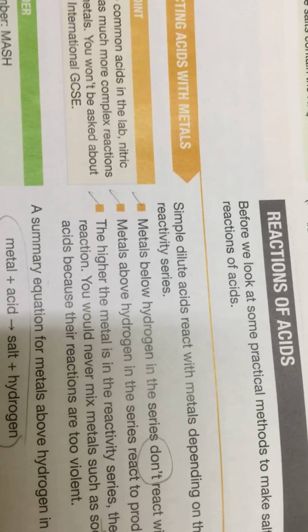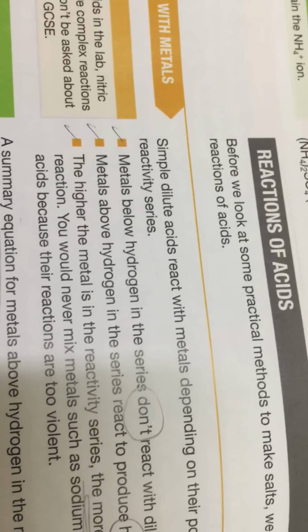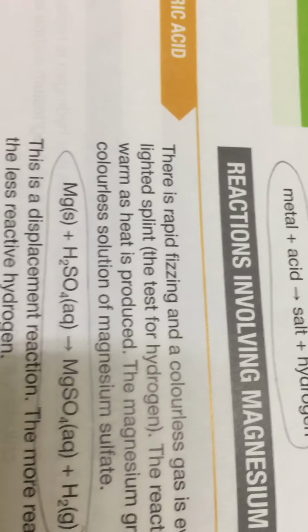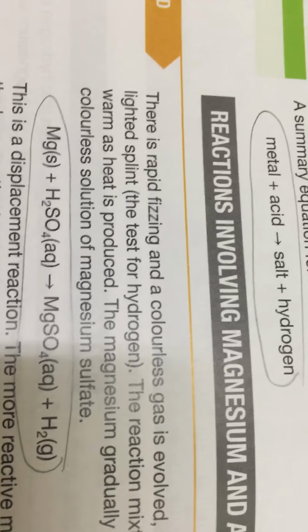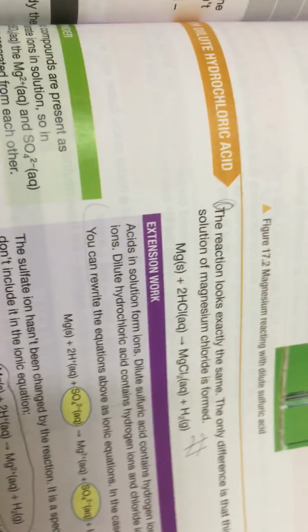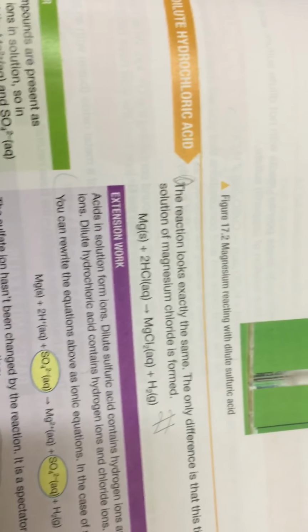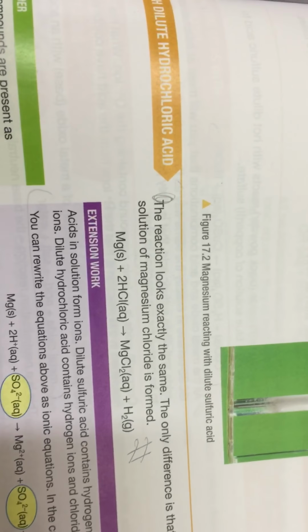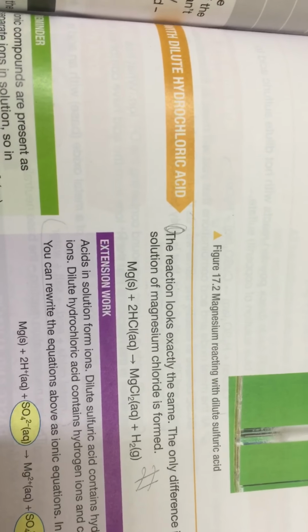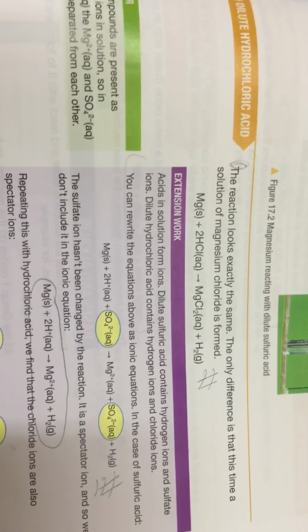Reactions of acid. We said that the acid can react with metal to produce salt and hydrogen, like magnesium and sulfuric acid, like zinc and sulfuric acid, any equation like this. I said to you, pay attention to these equations, because I want you to know that for the reaction between metal and acid, whatever the acid, the reaction will be the same.